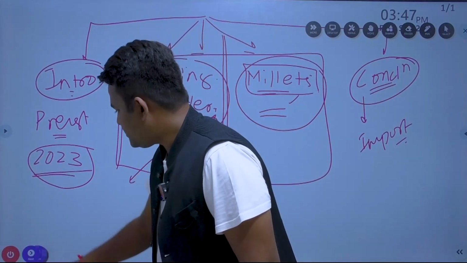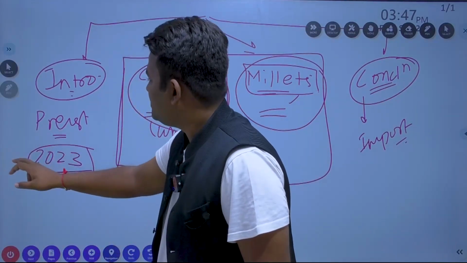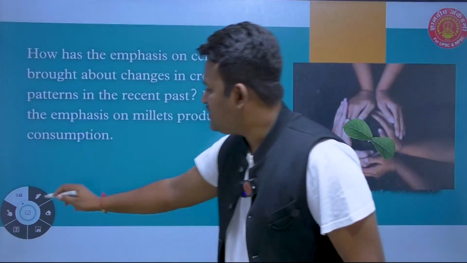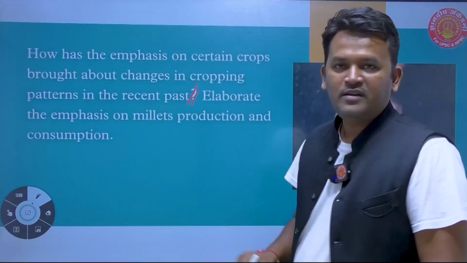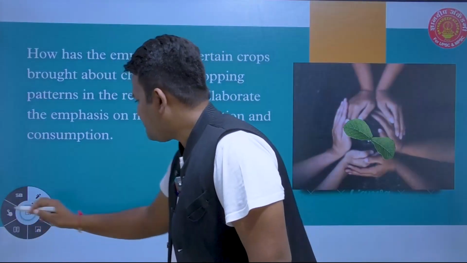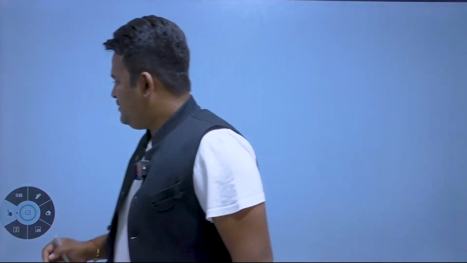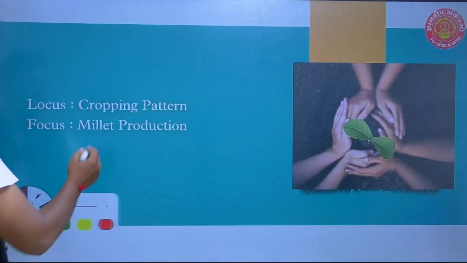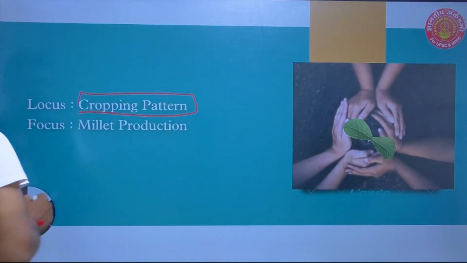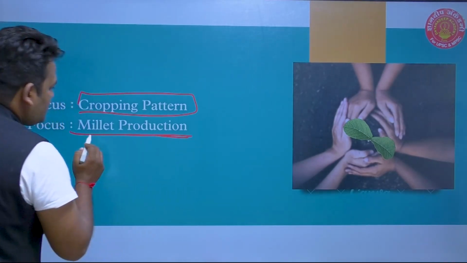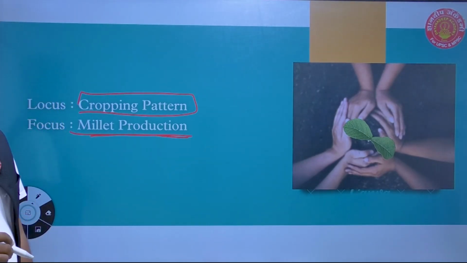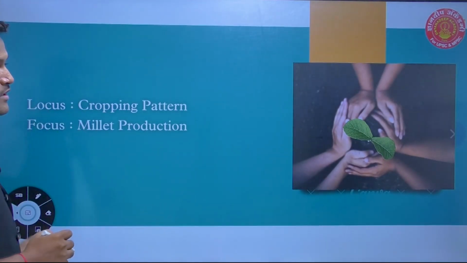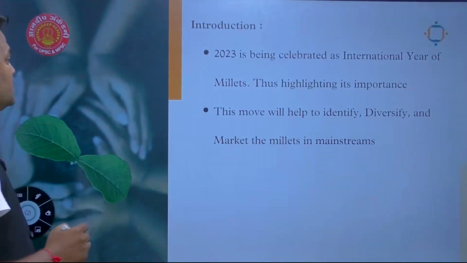So when we move towards our question, this is the first part, this is the second part. So we go towards the introduction. How to introduce? Locus and focus. The locus of this particular question is cropping pattern, while the focus is millet production. Why millet production is desirable in the present context will form the focus of our question.